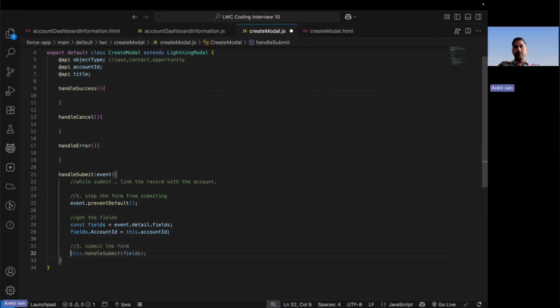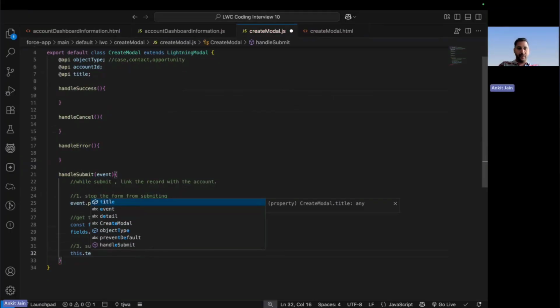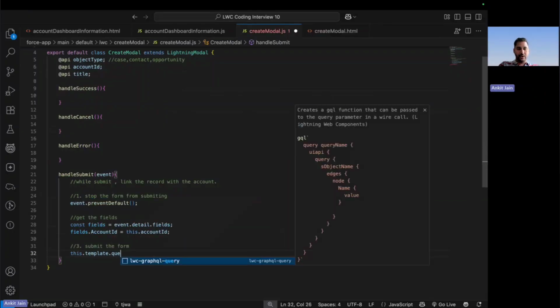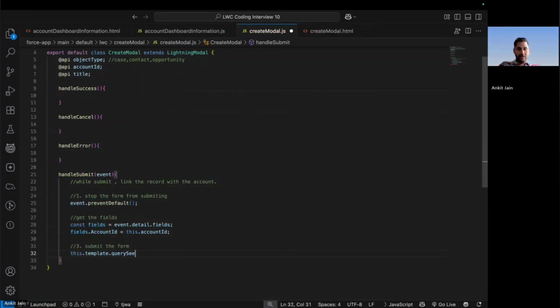It's very simple. What you have to do is first go and get the form, this.template.querySelector. I am accepting the lightning-record-edit-form, calling the submit method, and then passing the fields that I override, so that my form will be submitted with the overridden value.